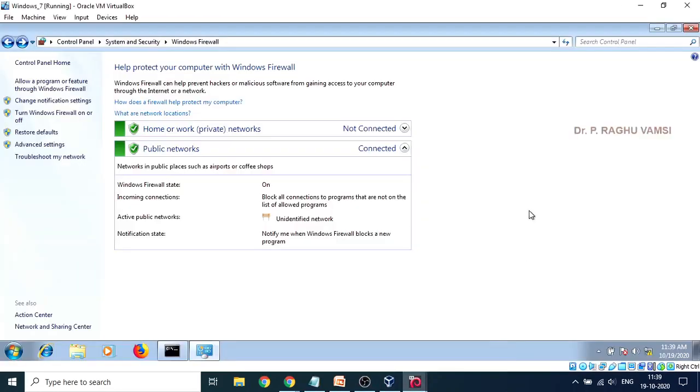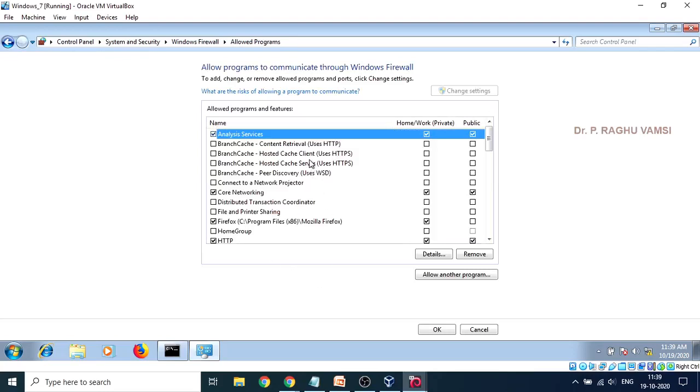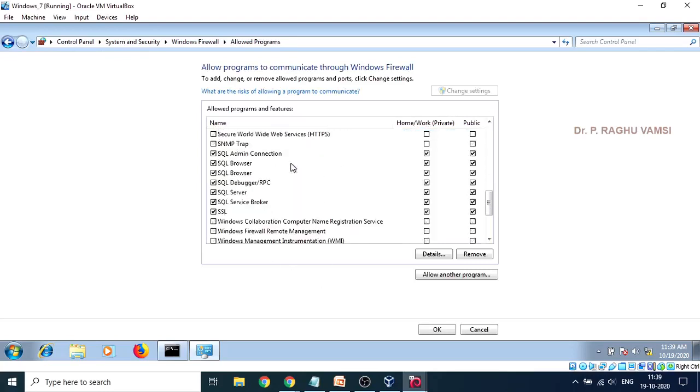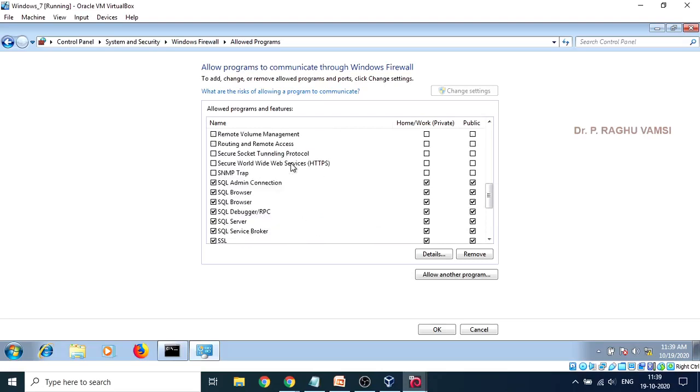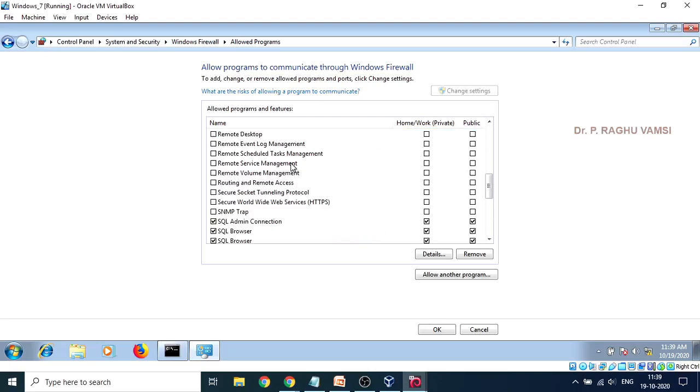In order to allow this ping, in the sense of the ICMP echo request, whenever the ICMP echo request is received, an ICMP echo reply should be provided by the responder. So in order to do that, you may go to allow a program or feature through the Windows firewall. You can click this and select the ICMP echo request or reply here. But here there is no ICMP provided as a default service to enable or disable.